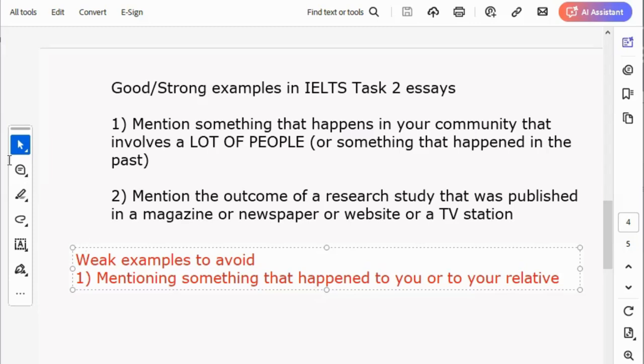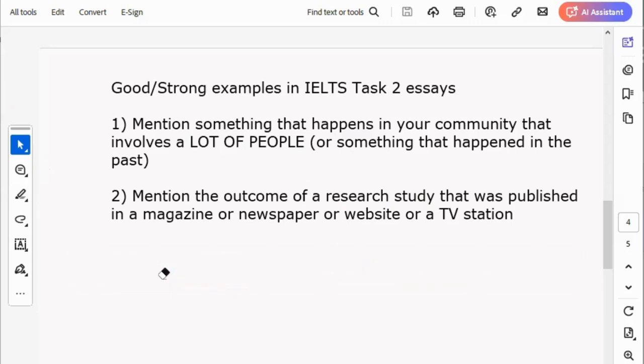Okay? These two that I gave you at the top here: something that happened to a lot of people, or a research study. Usually a research study will involve many people. Or maybe something that is happening. Let me give you another, a third one. That one is just coming to my mind now.